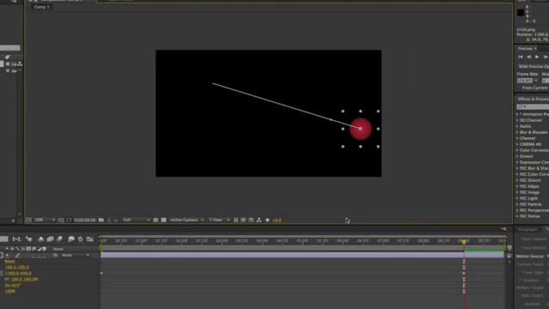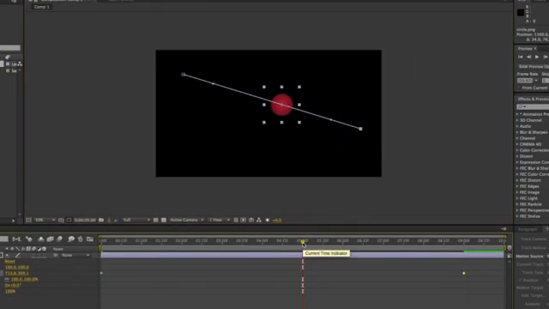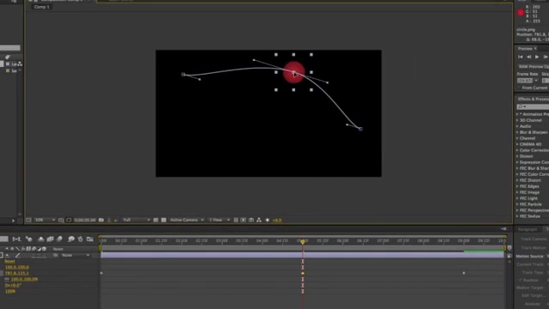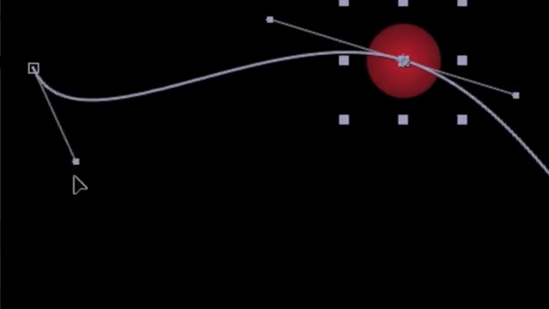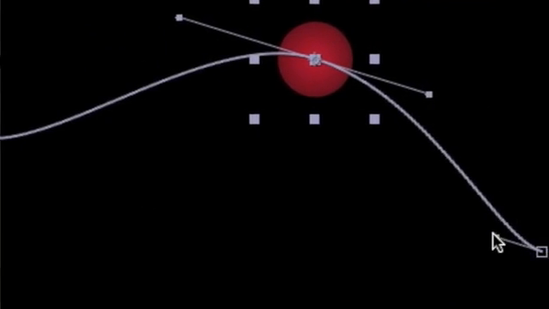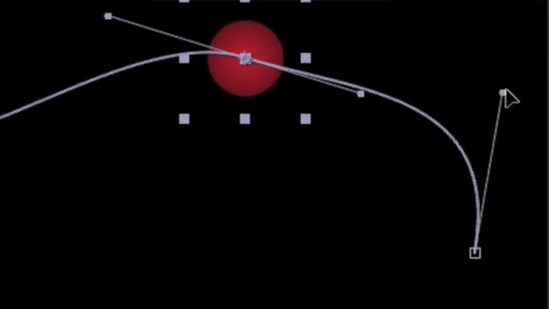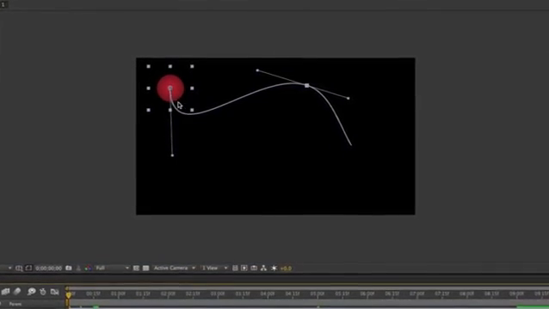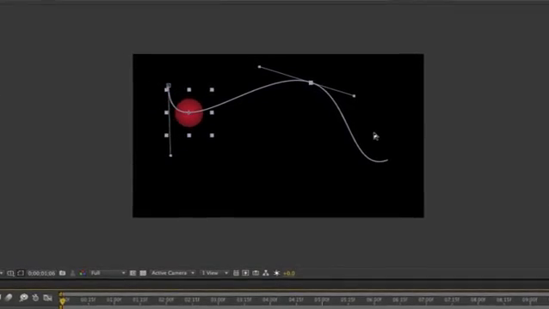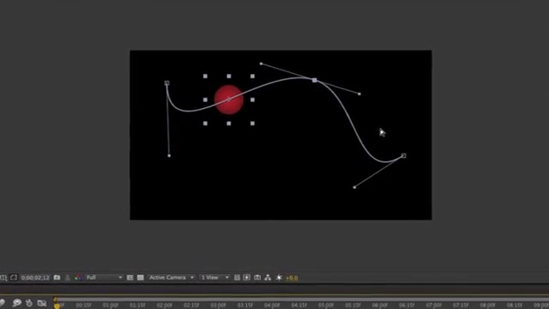If you move the time indicator in between the two keyframes and move the circle somewhere, you'll notice that a new point has been added to the motion path. Additionally, you'll see these little handles. These handles give you the ability to reshape the path. Once you reshape the path, you can press the space bar on your keyboard to see what your new animation looks like, as this circle follows that motion path.